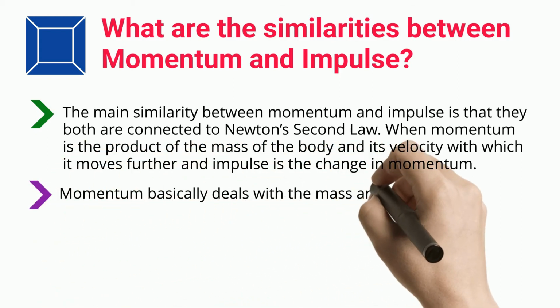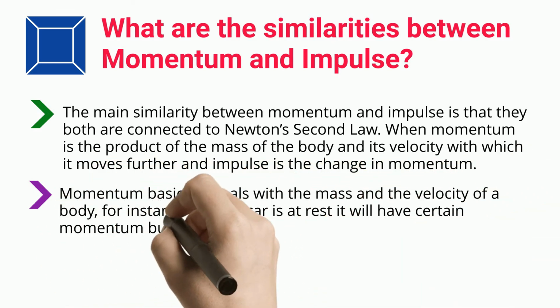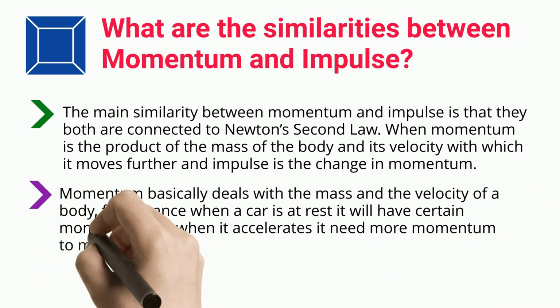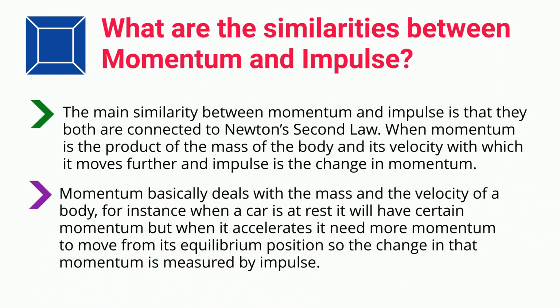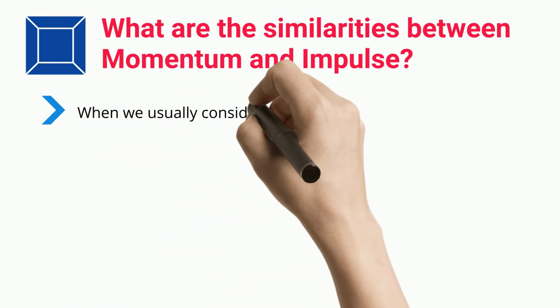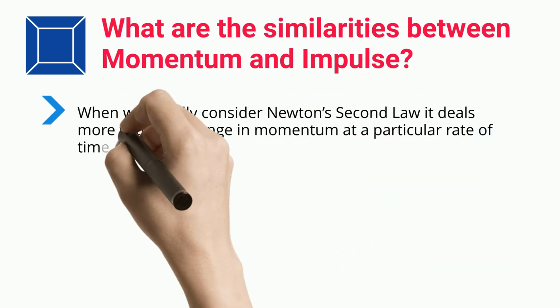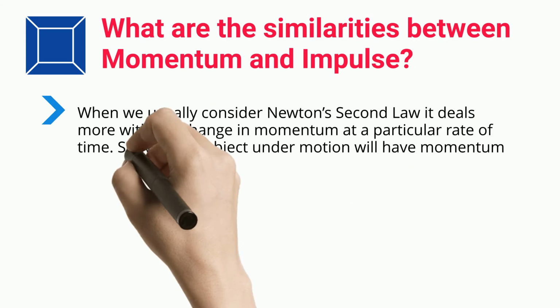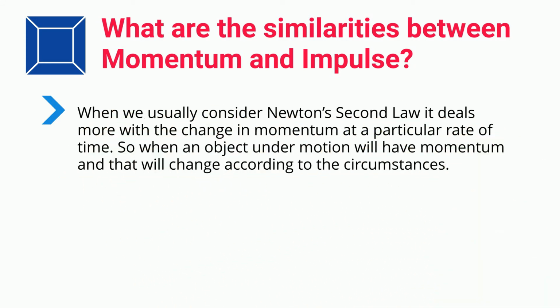Momentum basically deals with the mass and the velocity of a body. For instance, when a car is at rest, it will have certain momentum, but when it accelerates, it needs more momentum to move from its equilibrium position, so the change in that momentum is measured by impulse. When we consider Newton's second law, it deals more with the change in momentum at a particular rate of time. So an object under motion will have momentum, and that will change according to the circumstances.